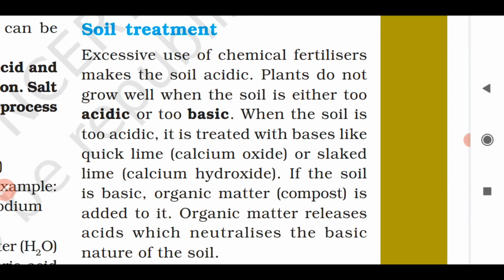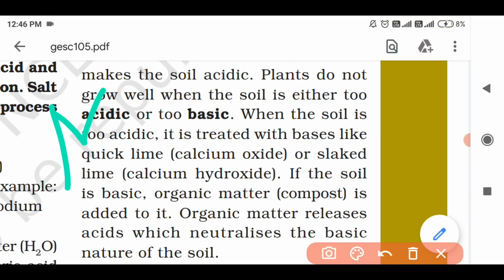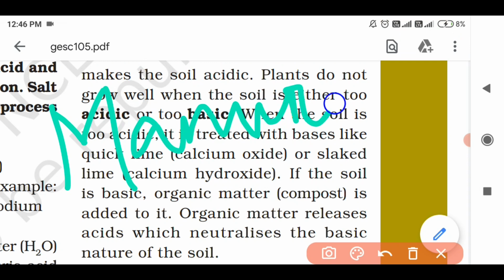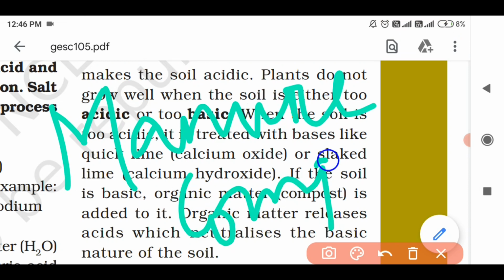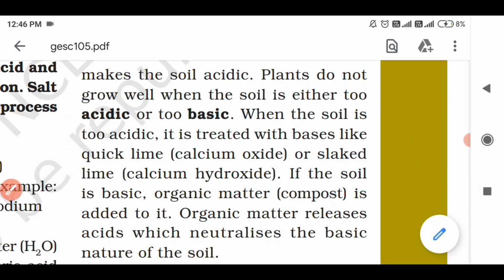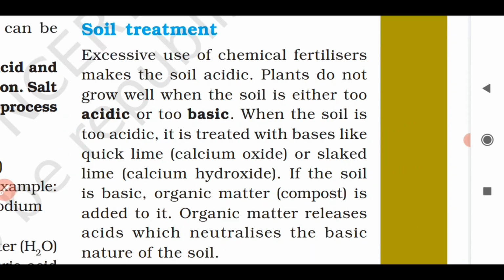Now sometimes the soil can be basic also. If the soil is too basic, then what can happen? The decaying organic matter, also called manure or compost, is added in the soil if the soil is too basic. So this decaying organic matter can release the acids which can neutralize the excess bases present in the soil and can reduce its basic nature.